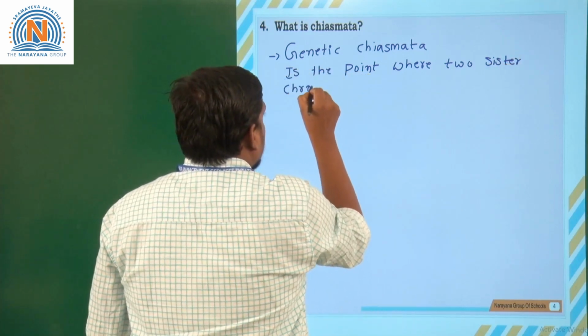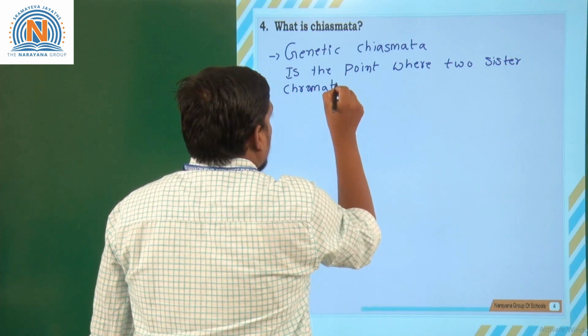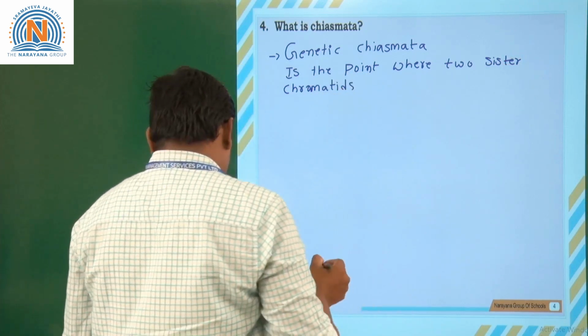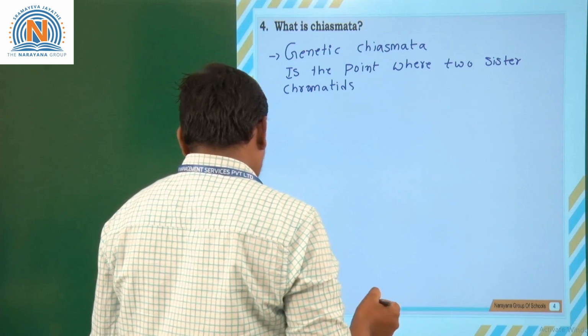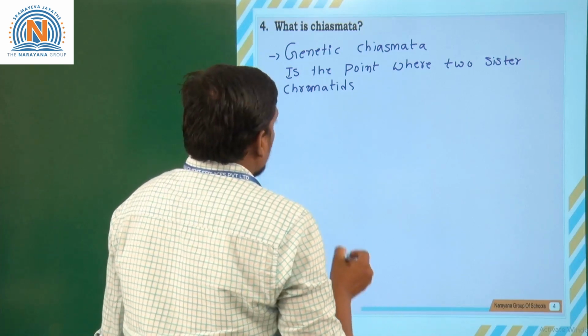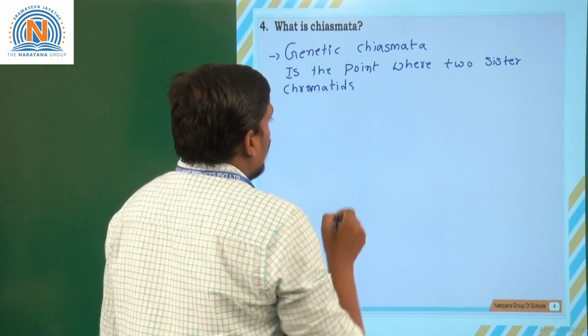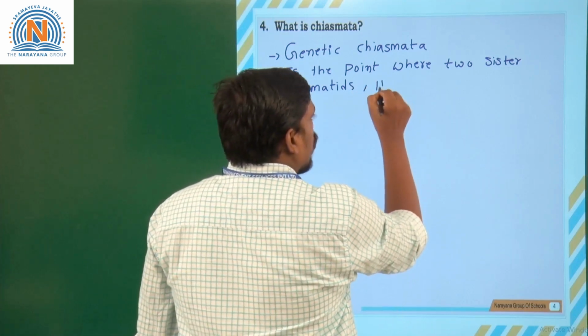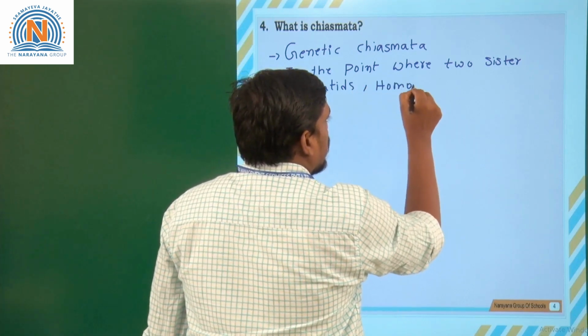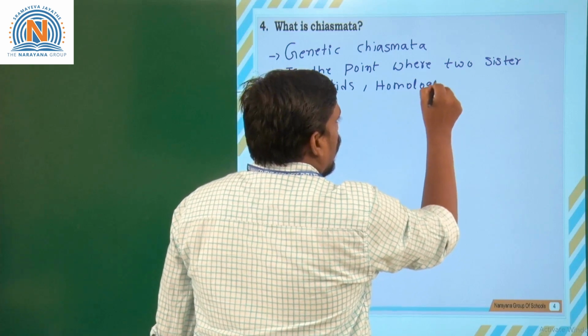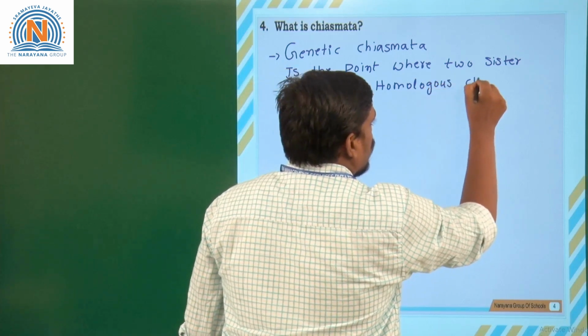What do you mean by chromatids? As I said in the structure of a chromosome, here are the two chromatids of homologous chromosomes.